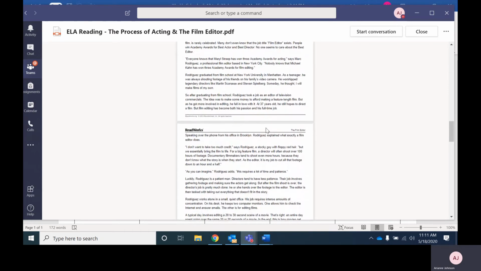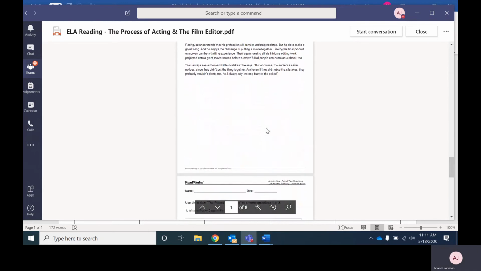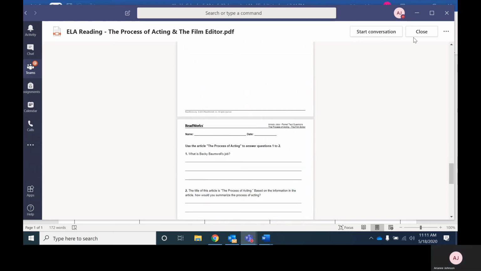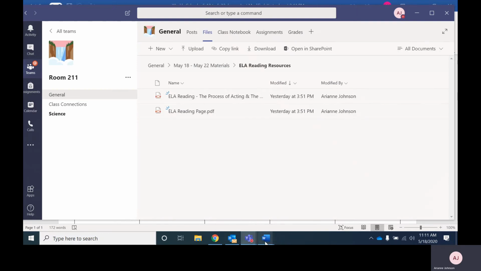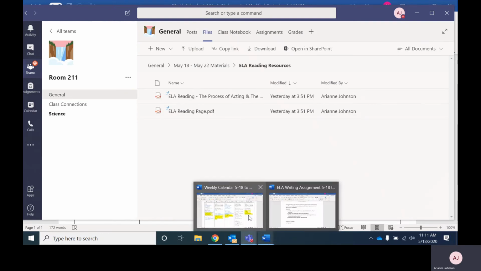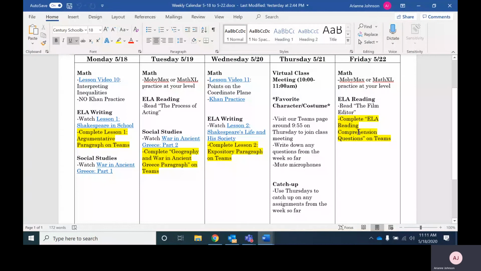So you'll read about what that's like. It's about 2.5 pages. Then you'd be ready to complete the assignment for Friday, which is some reading comprehension questions.